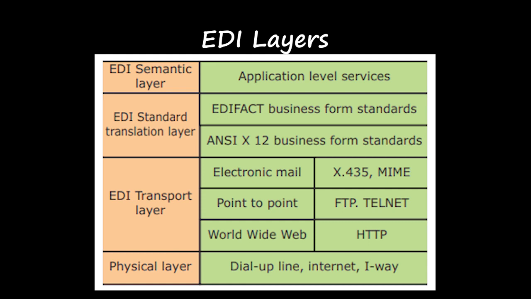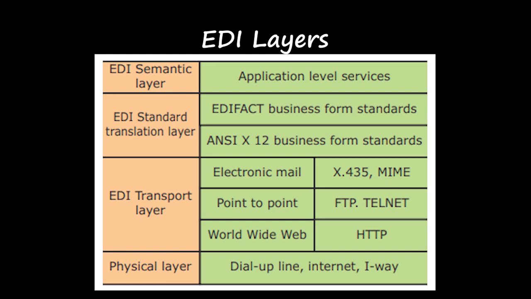And the next one is the EDI transport layer, that is electronic mail, point to point, World Wide Web. Electronic mail means X.435 or MIME. Point to point means FTP, Telnet. World Wide Web is HTTP, right? And the next one is the physical layer. Physical layer is a dial-up line or internet. So these are the layers in EDI.